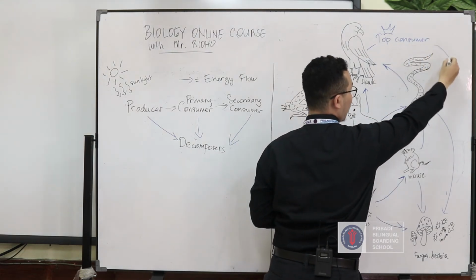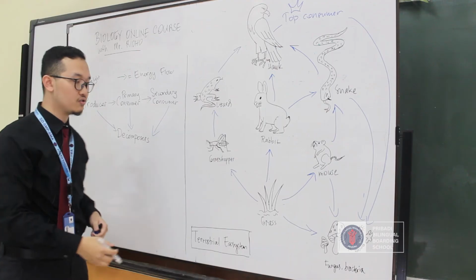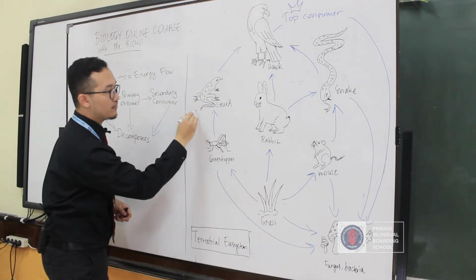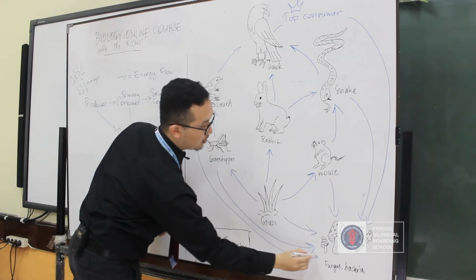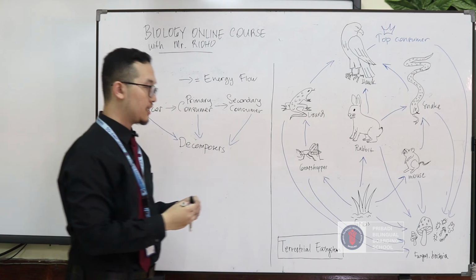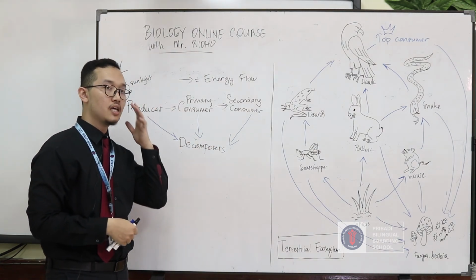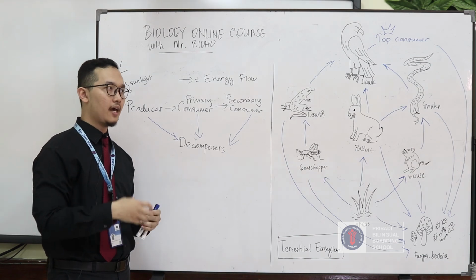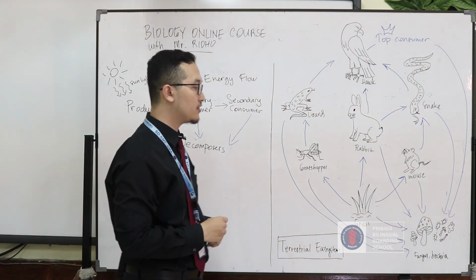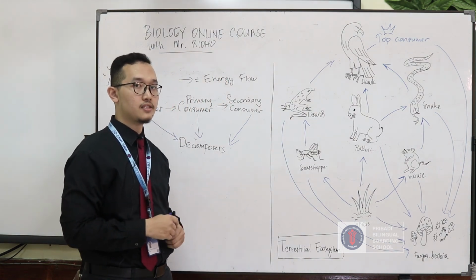Our top consumer will give their energy after they die, of course, to the fungus, the grasshopper, okay, and the lizard as well. The rabbits, we don't forget about this. Yes, so at the end, the decomposer will decompose and break down their bodies into organic matter that can fertilize the soil so that the grass can utilize it as their source of minerals and organic substances.